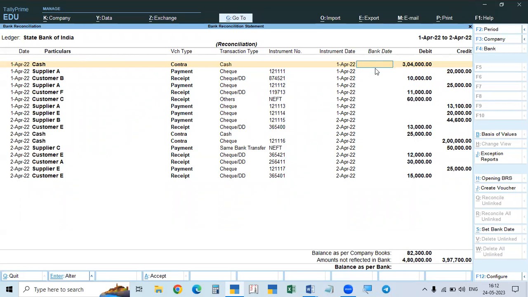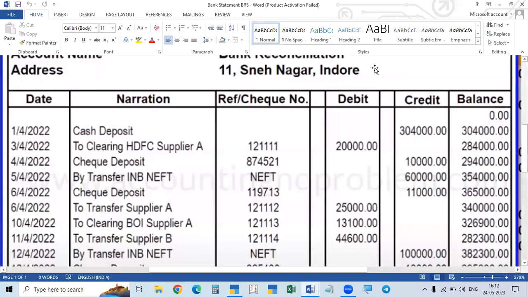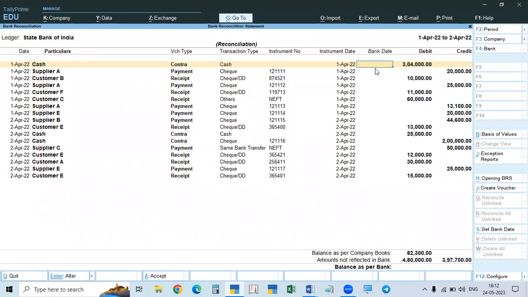Whichever is tallying, we have to hide them. So for hiding that, use the bank date, meaning it is reflected in both our cash book and bank book in our Tally as well as in the bank statement. It is reflected, it means we'll enter the date.